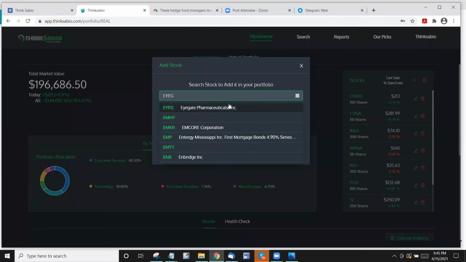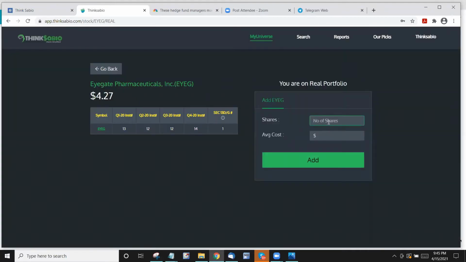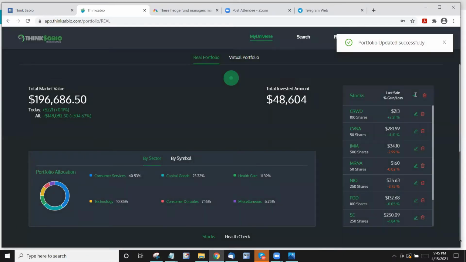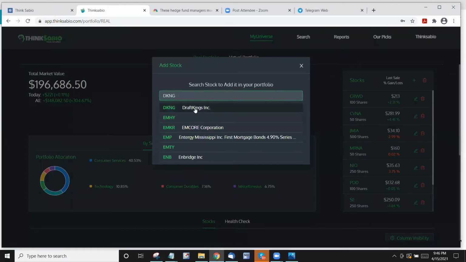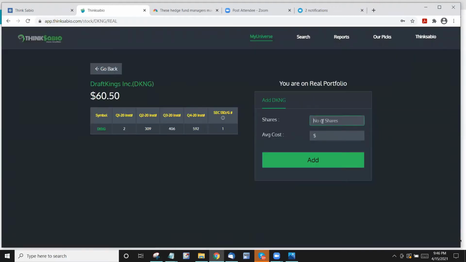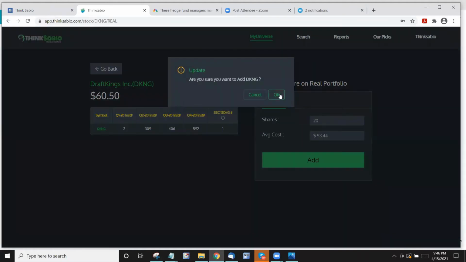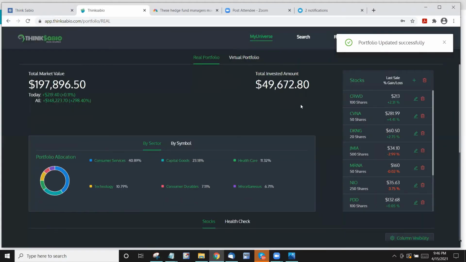One last one left. Say I have 5,000 and my average was 4.64. The last one, I have DraftKings. The number of shares, say 20, and 53.44 is the average. Okay, so this is my entire portfolio.